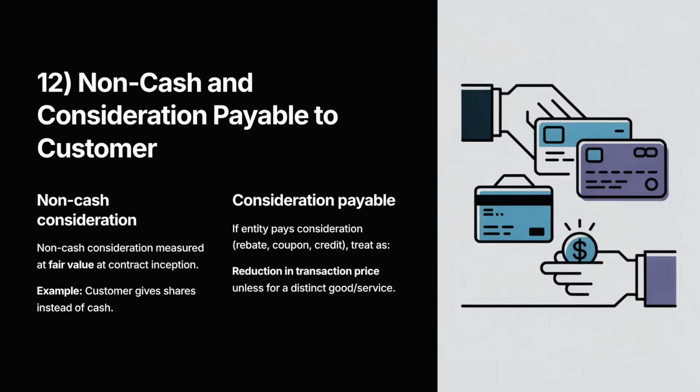12. Non-cash consideration and consideration payable to customers. When a customer pays in non-cash form, say shares or goods, the consideration is measured at its fair value on the contract date. If the company itself pays something back to the customer, for instance, rebates, coupons, or loyalty credits, this is generally treated as a reduction in the transaction price, unless the customer provides a distinct service in return.